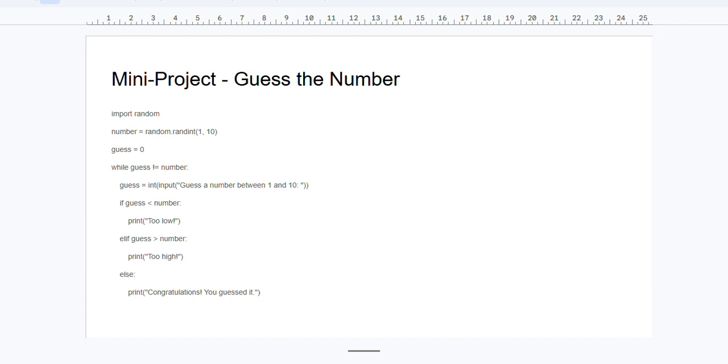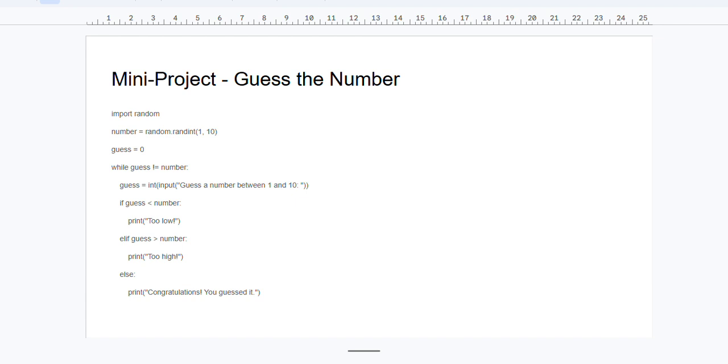Guess the number between 1 to 10. If you guess, for example, 5 and it's less than the number, it's going to print too low. If the number is above the range, for example if you enter 11, then it's going to display too high.